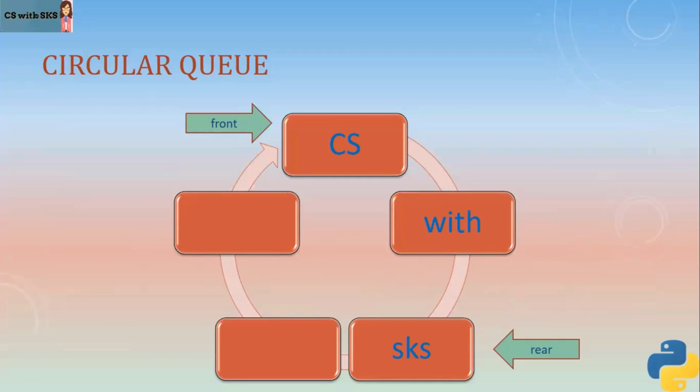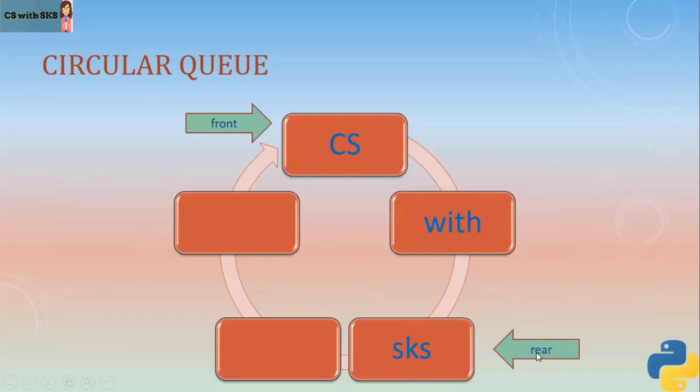So initially, let's say I have 3 elements in my circular queue. So I have CS, I have width, then SKS. So my front pointer is indicating to CS, right? So this is my first element and my last element is SKS.